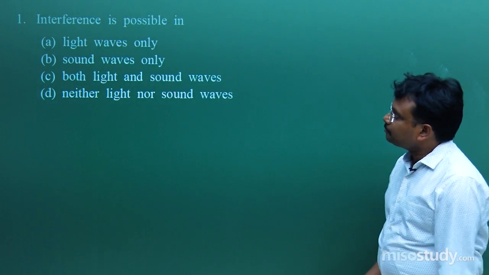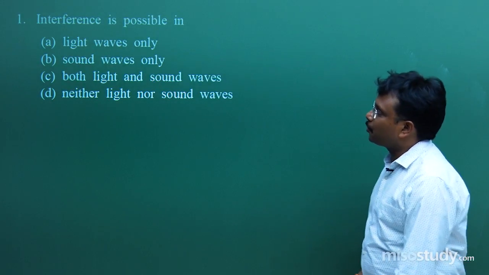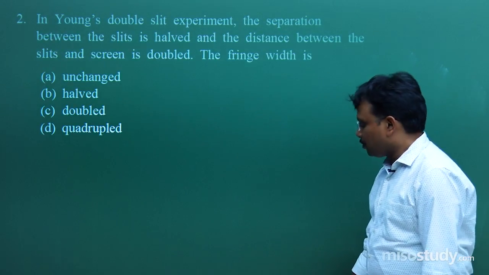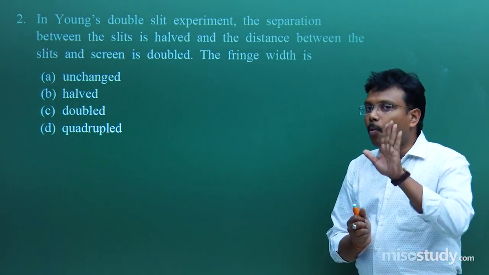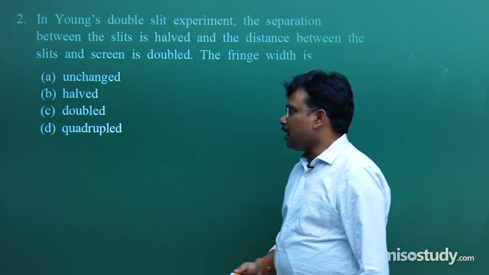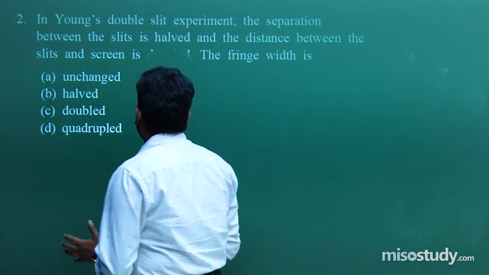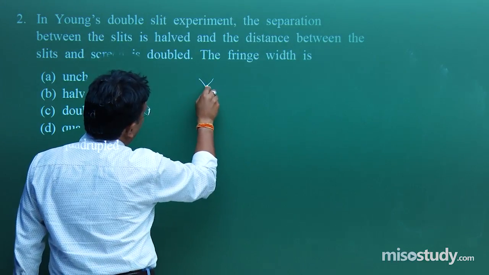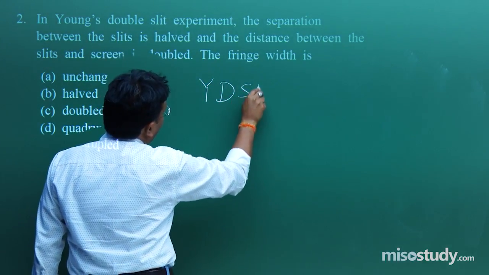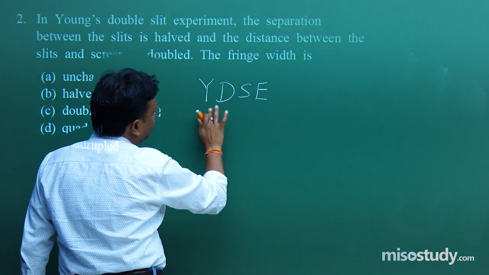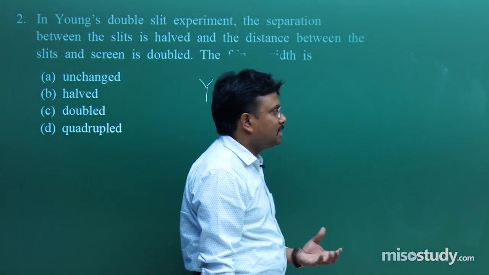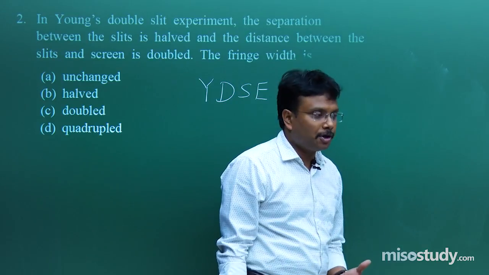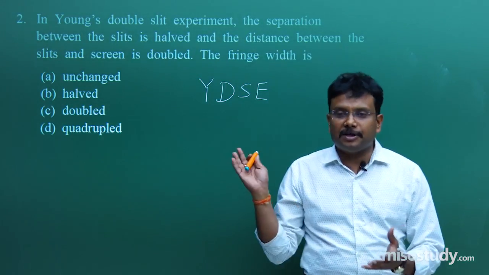Next is this question. Now this question is from a very important topic. Why? Because we are talking about YDSE, that is Young's double slit experiment, named after a scientist, as I explained during the discussion of the theoretical topics of this chapter.